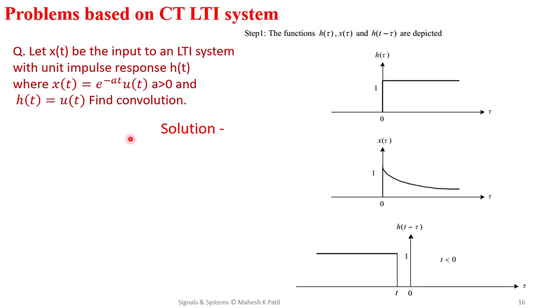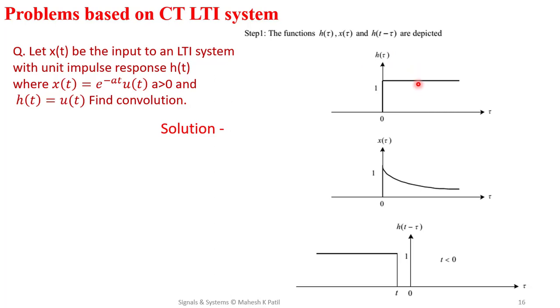The first problem is: let x of t be the input to an LTI system with unit impulse response h of t, where x of t is defined as e raised to minus at into u of t for a greater than 0, and the impulse response h of t equals u of t, that is the unit step signal. So you can observe these signals here.